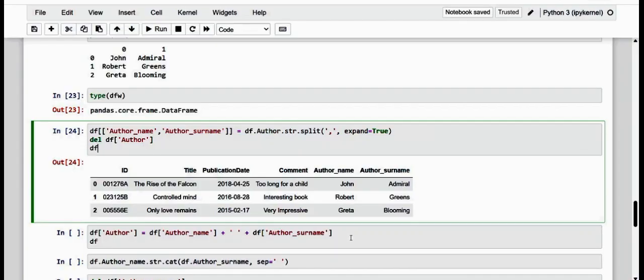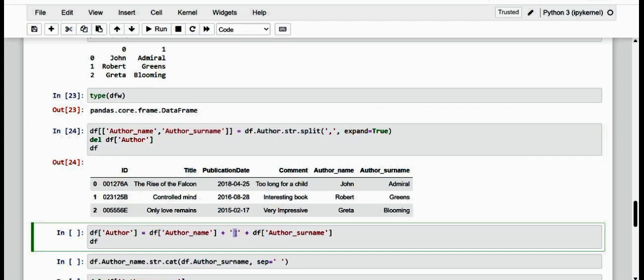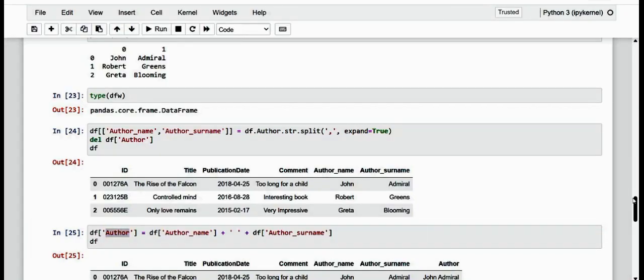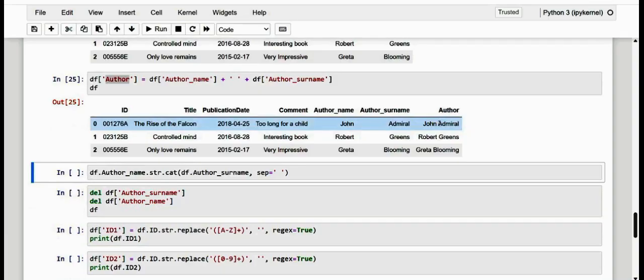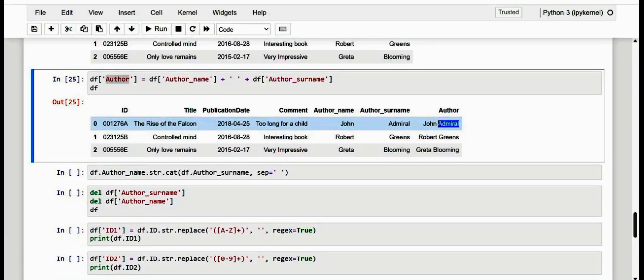And kindly observe in our example what we have just done. We want to introduce a space in between, and then we add both the strings, author name and author surname. Of course, we are giving a new column, author. Now kindly observe what we have just done: we have restored the original situation, performing the reverse operation to the previous one. Now, let me move on to the next one.